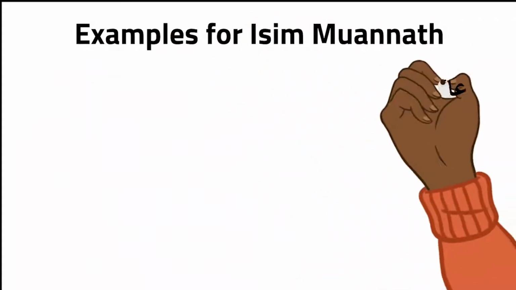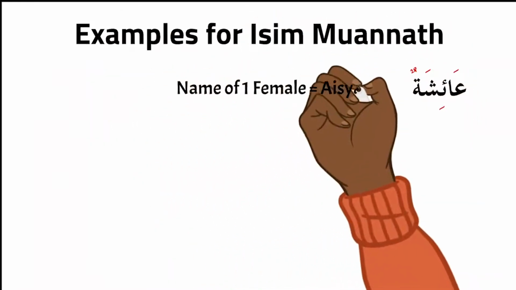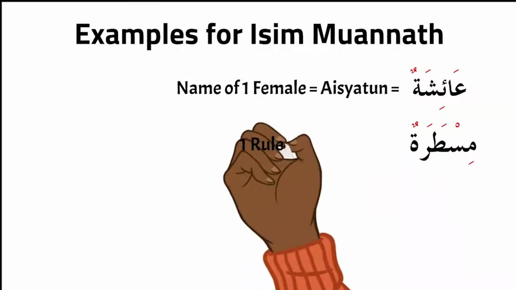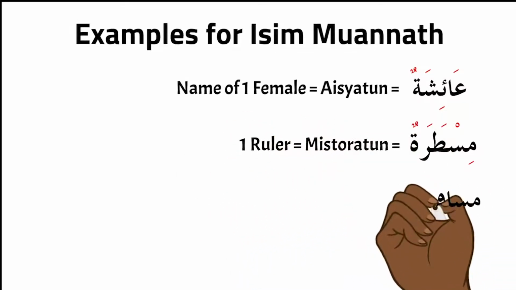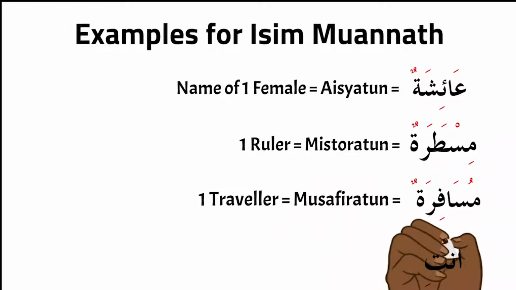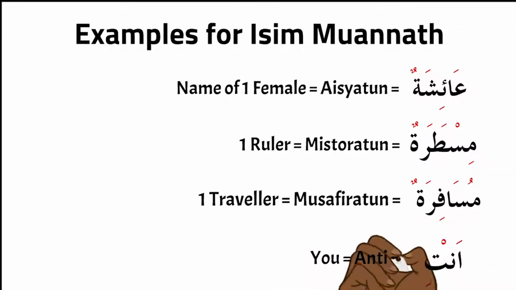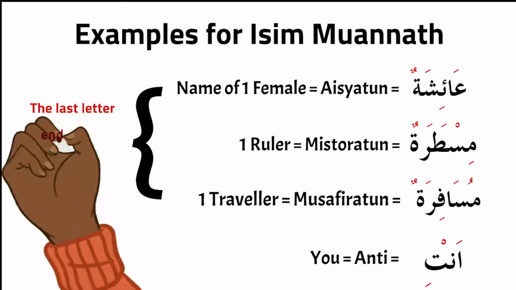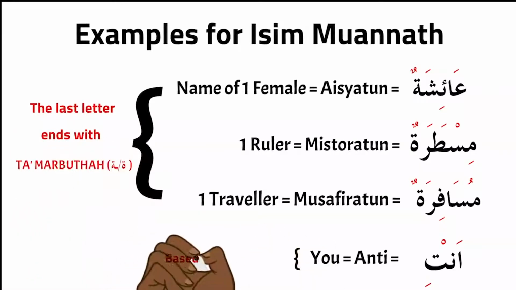Examples for Isim Muannath: عائشة, name of one female. مسطرة, one ruler. مسافرة, one traveler. Anti, you. The last letter ends with تاء مربوطة, based on the meaning.